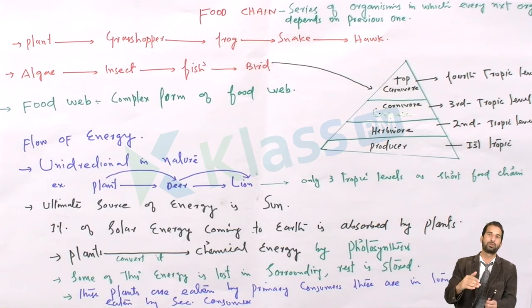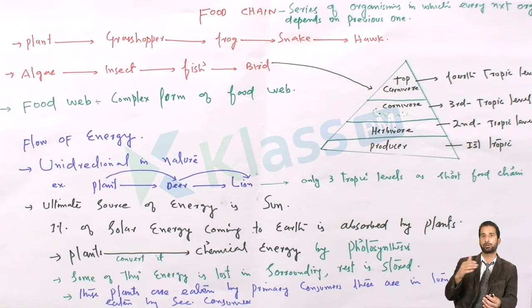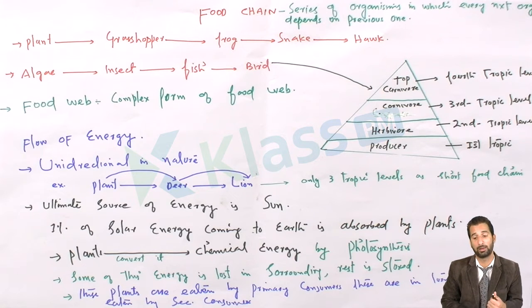We will discuss what a food chain is, how it occurs, and what the size of the food chain must be. We will also discuss the food web, and next the flow of energy, and the different pyramids and types of pyramids based on the transfer of energy in the ecosystem.